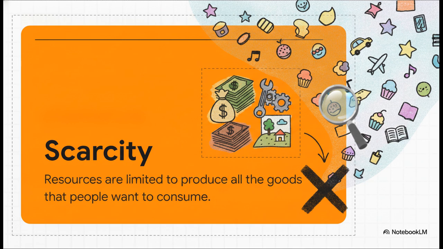And here's the thing, scarcity isn't absolute, it's relative. Our human wants are basically endless. They multiply over time. As soon as one want is satisfied, another one immediately crops up, right? But our resources to fulfill those wants are firmly limited. And this forces every single society on Earth to make some really tough decisions.